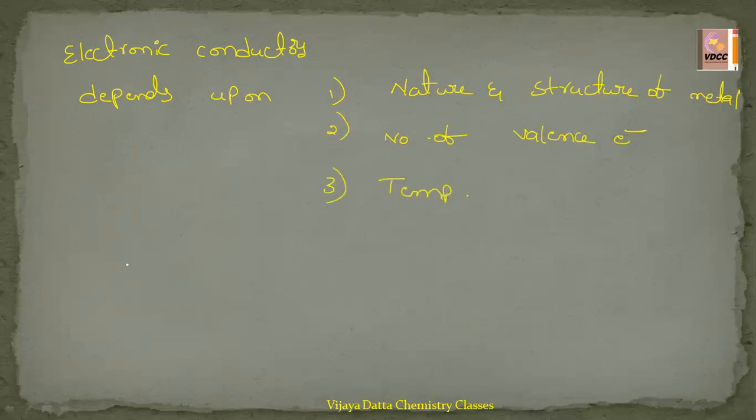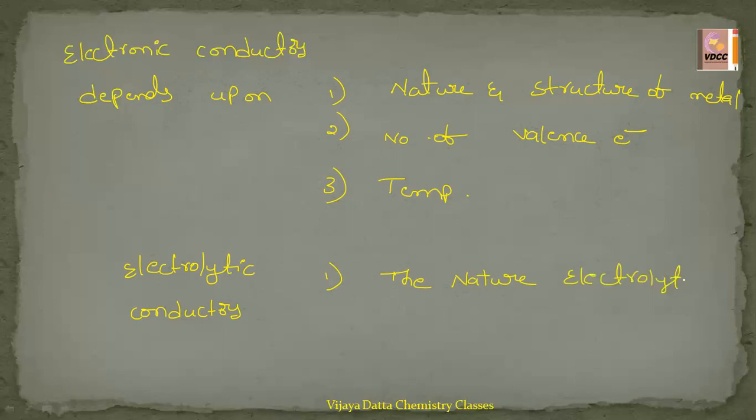Whereas when it comes to the electrolytic conductors, they depend upon the nature of the electrolyte added. The nature of the electrolyte. What is an electrolyte? Let us see in the next one. The next point, the size of the ion, because electrolytic is nothing but ions, right?